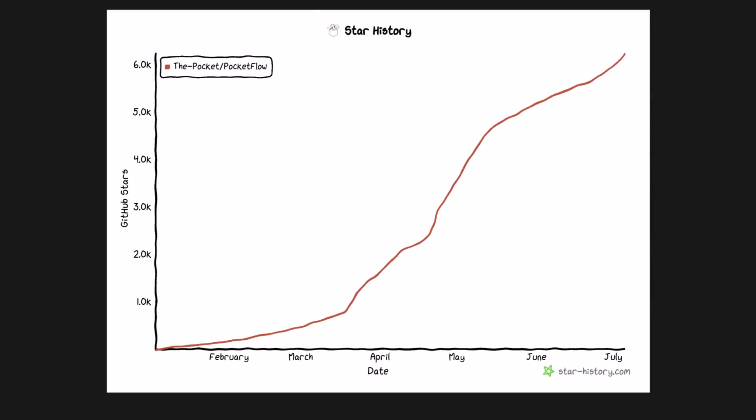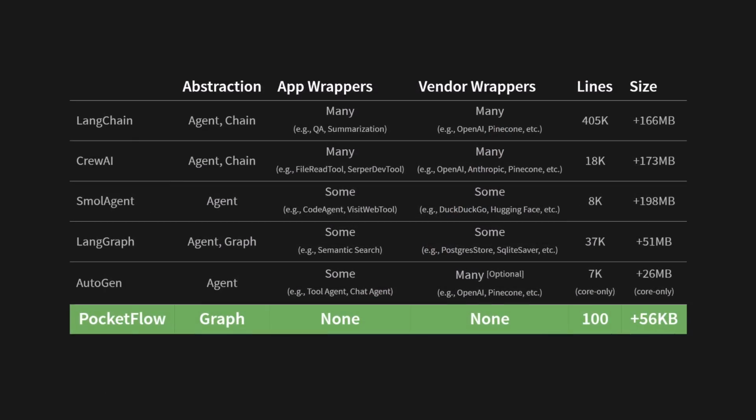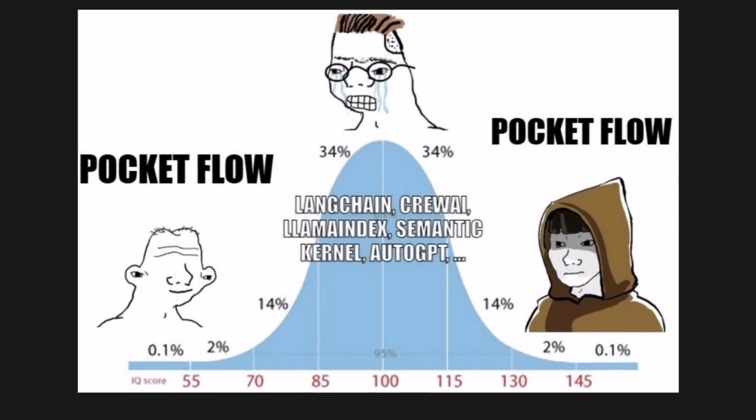The reason for this growth is a core philosophy. This comparison table says it all. 0 dependencies and 100 lines of code versus hundreds of megabytes and massive tangled code bases. It's about moving past the unnecessary complexity to master the fundamentals.